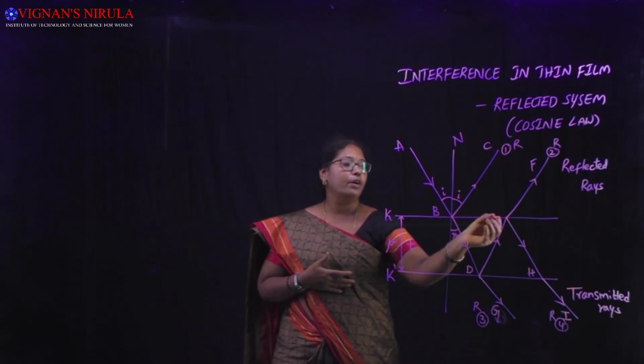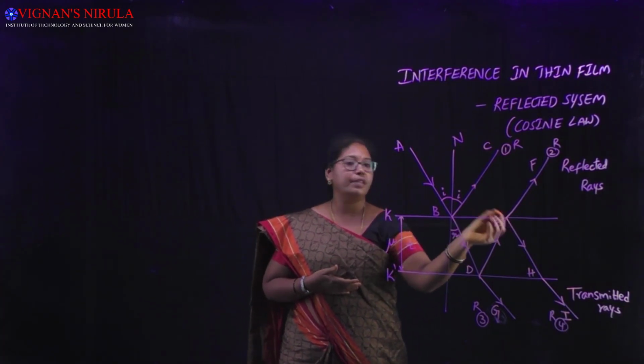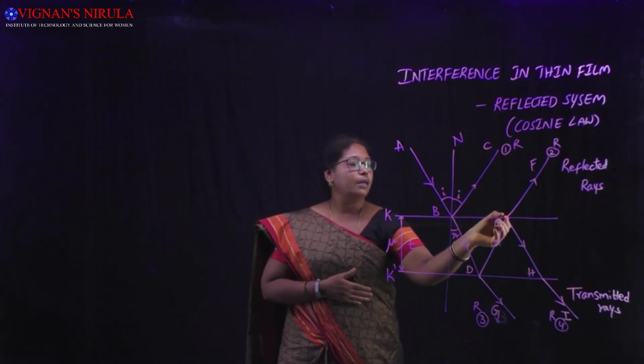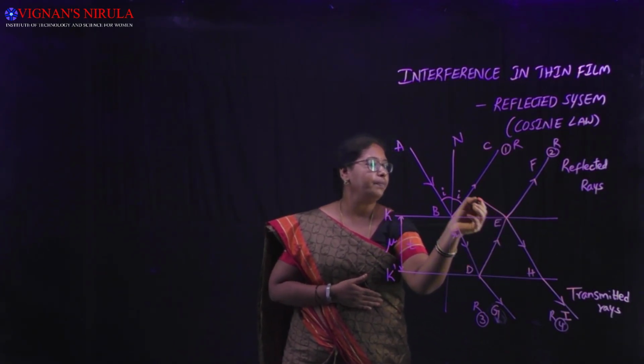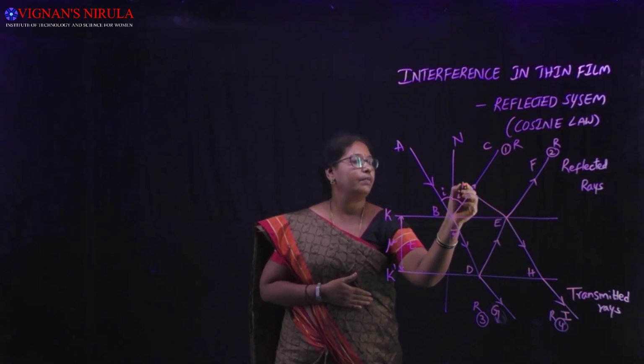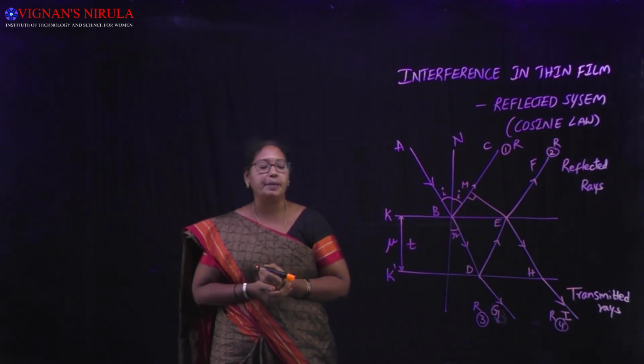Further, we consider a perpendicular EM drawn on BC.